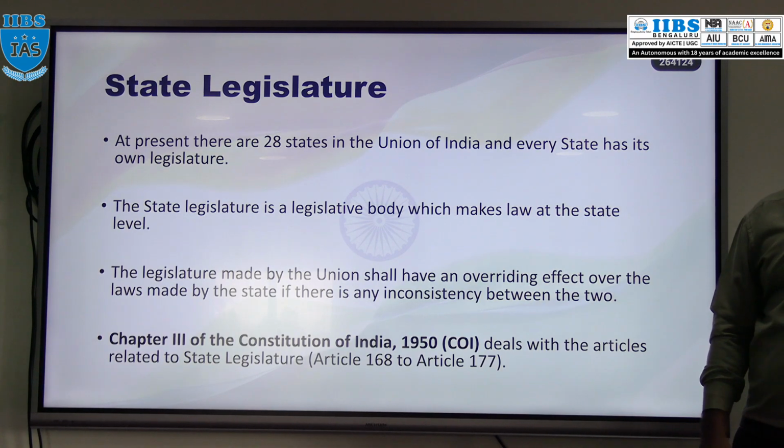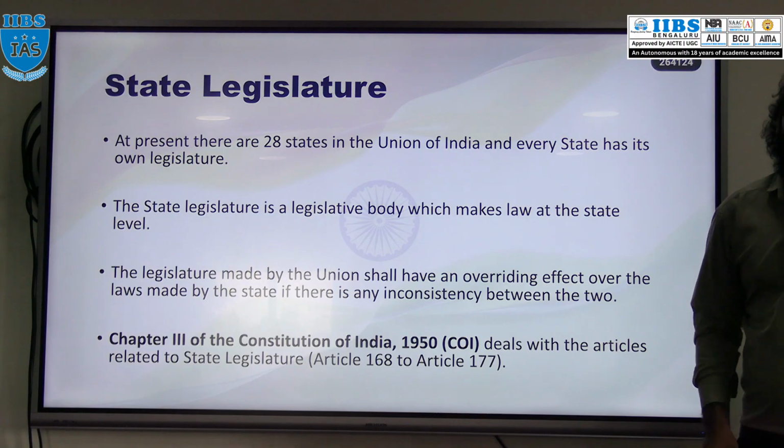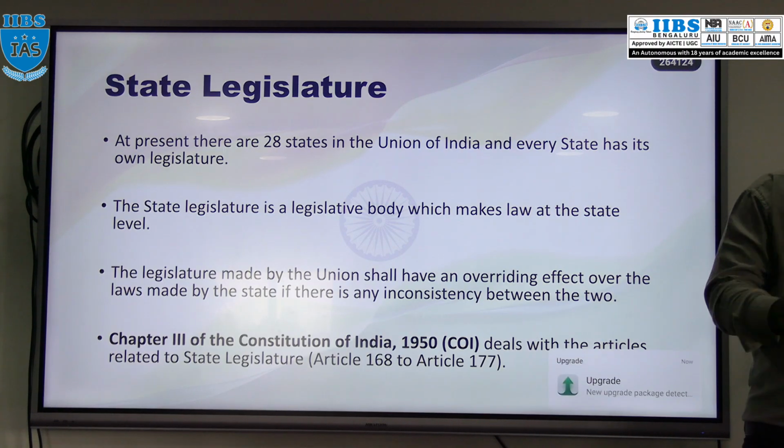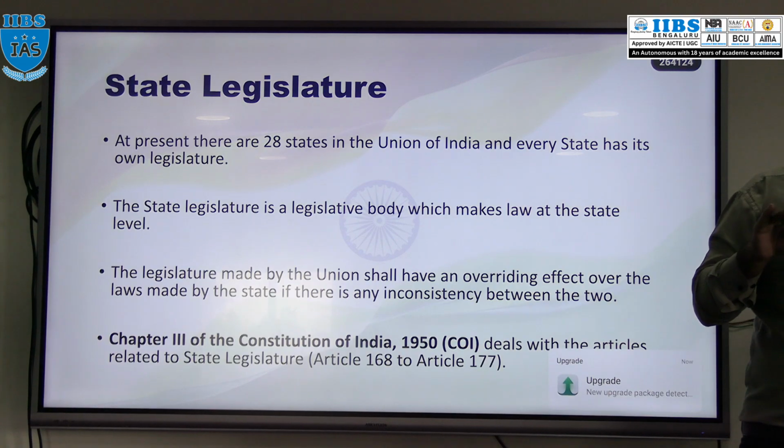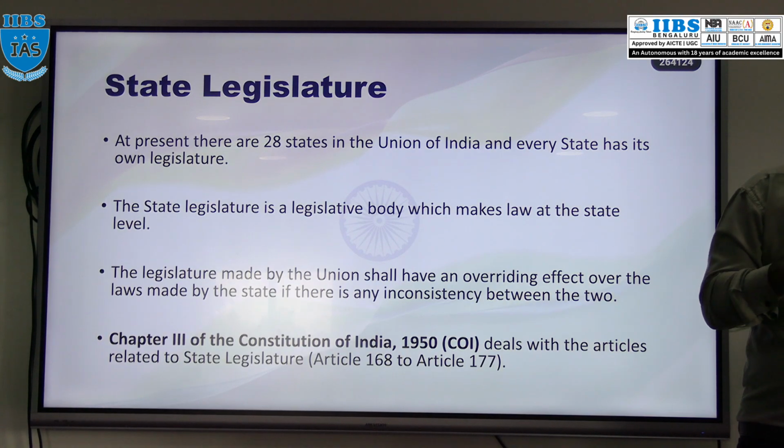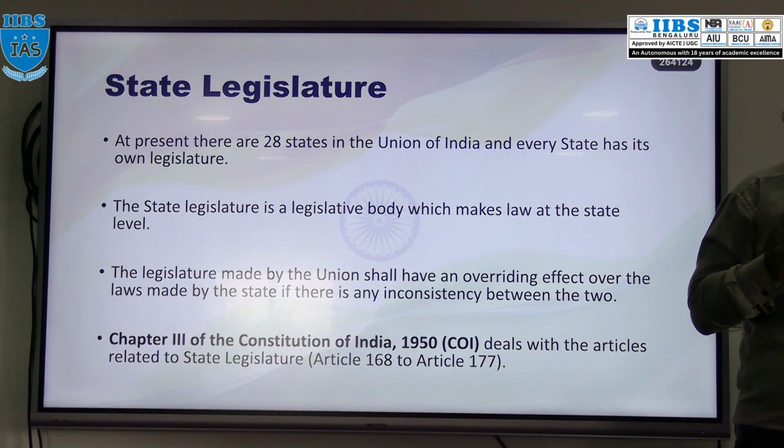Here, the state legislature makes the law. We discussed three lists. In political science, the subjects were divided in the Indian constitution into three lists: union list, state list, and concurrent list. Parliament can make law in the union list and concurrent list.